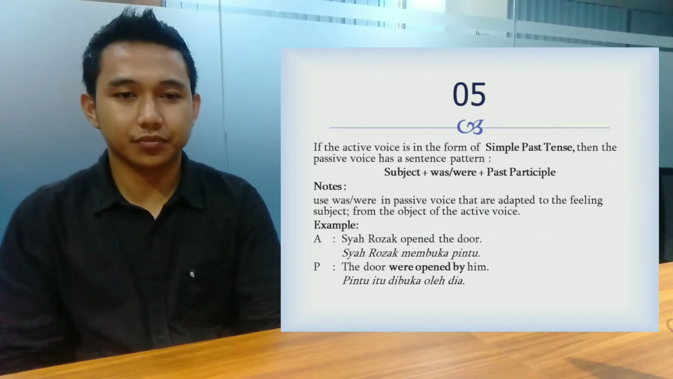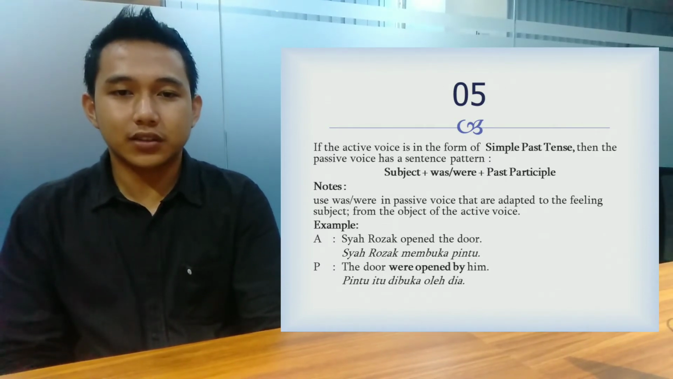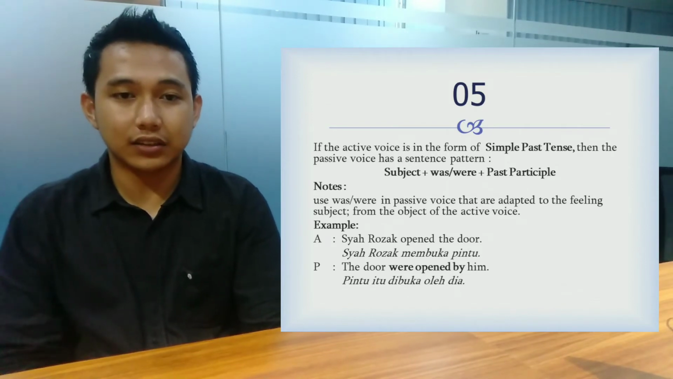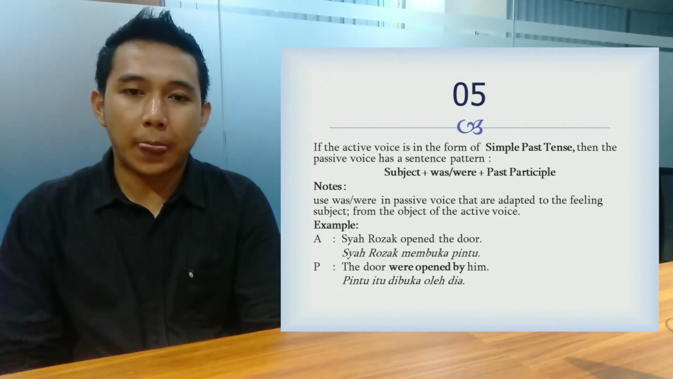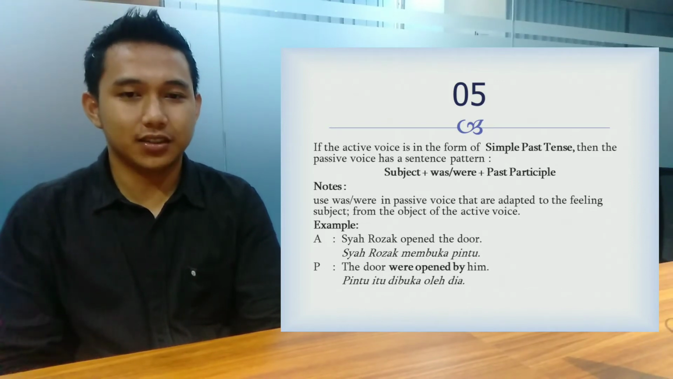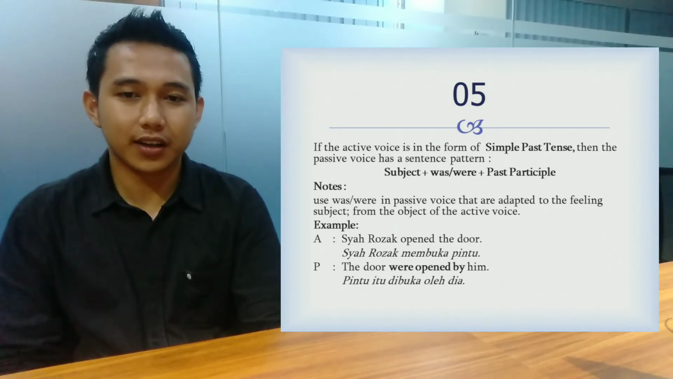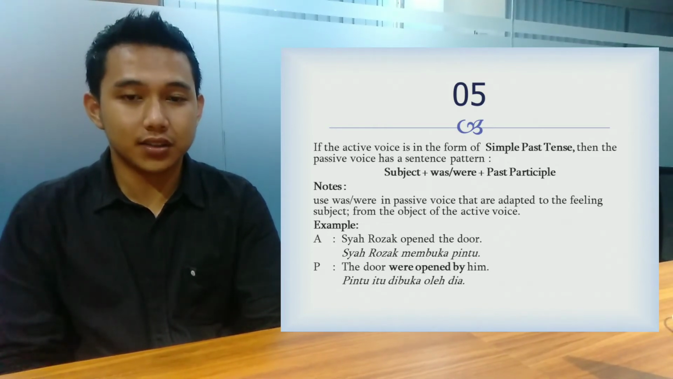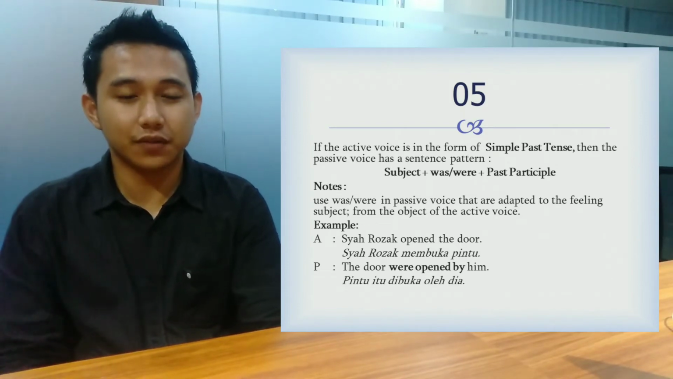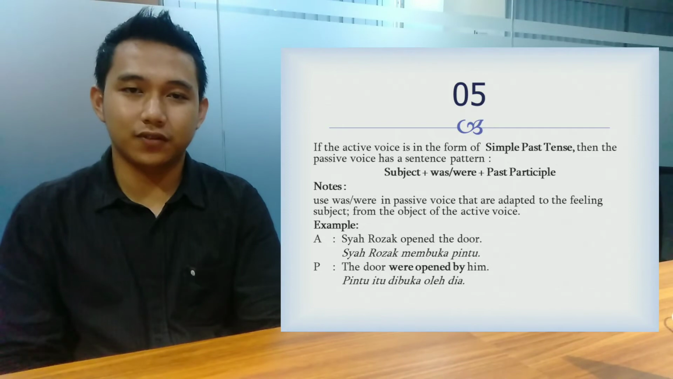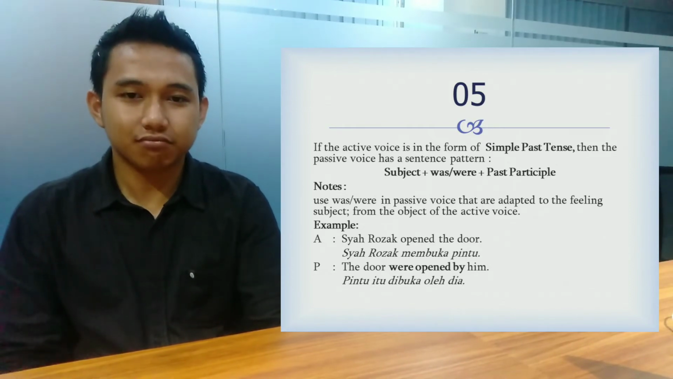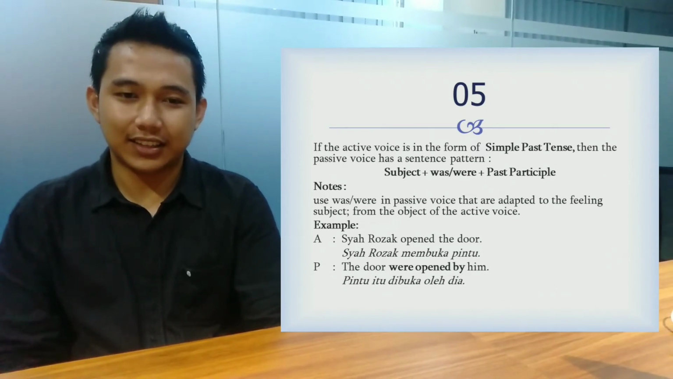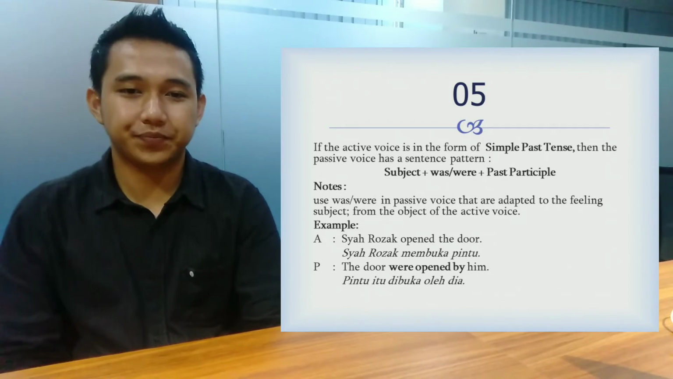And next, 5. If the active voice is in the form of simple past tense, then the passive voice has the sentence pattern: subject plus was or were plus past participle. Note that the use of was or were in passive voice is related to the subject, which comes from the object of the active voice. Example: Syah Rosa opened the door, and then the door was opened by him.